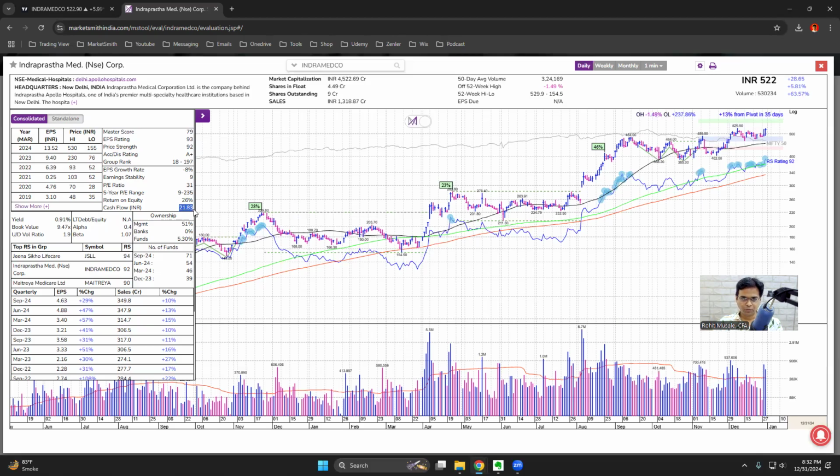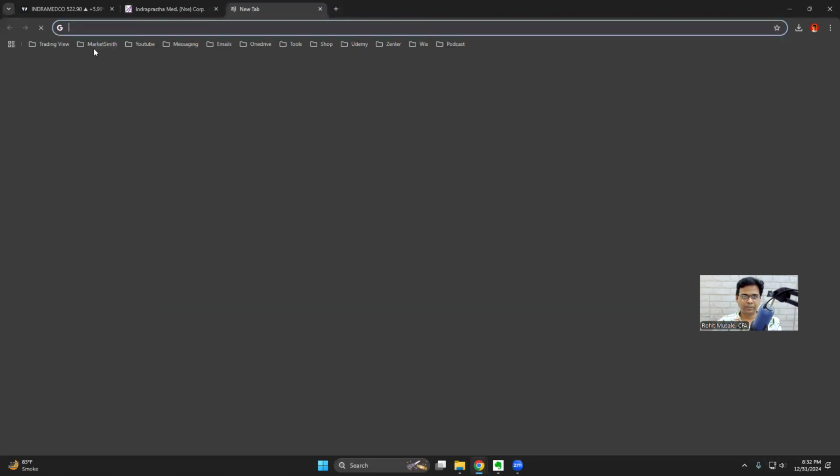The cash flow should be at least 20% higher than the latest EPS, which I think is fine. The latest EPS is here, cash flow is here. I think it is more than 20%. But you see, comparatively strong, technically weak, fundamentally weak, and then you look at market conditions.